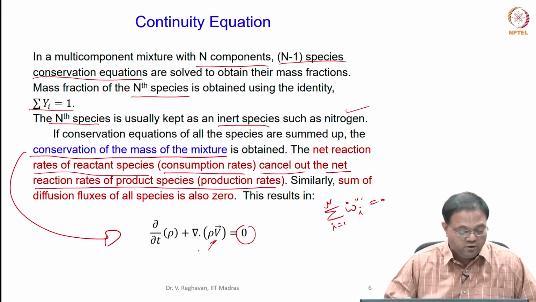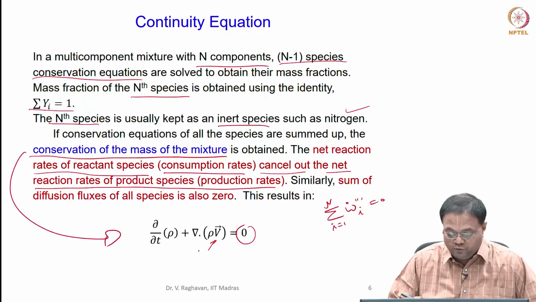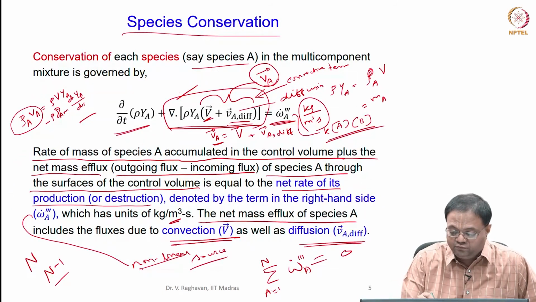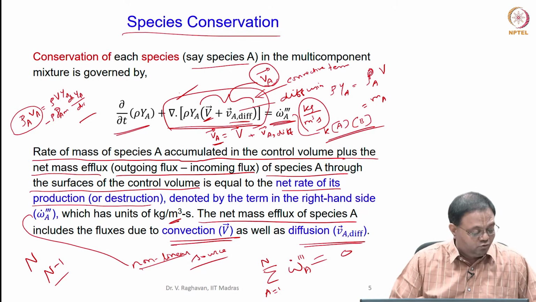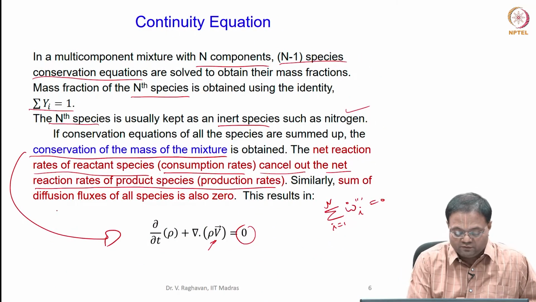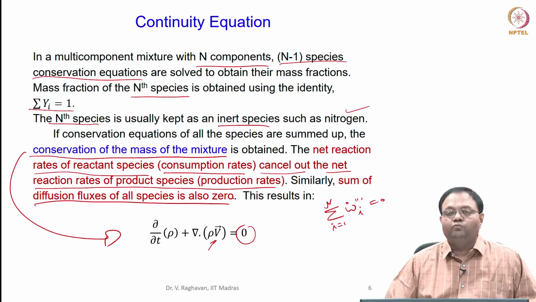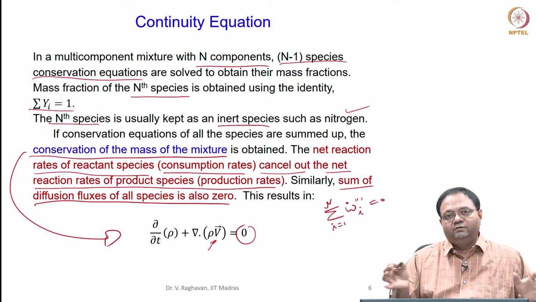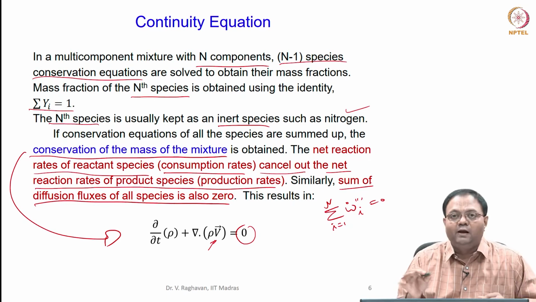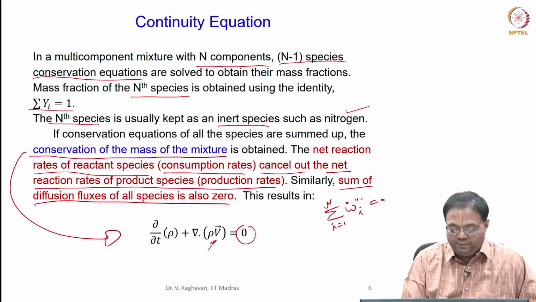Due to diffusion, here these are the diffusion velocities VA. So, what happens to that? The diffusion fluxes of all the species, when summed up, are going to be 0. So, that will eliminate the diffusion velocity appearing in this.